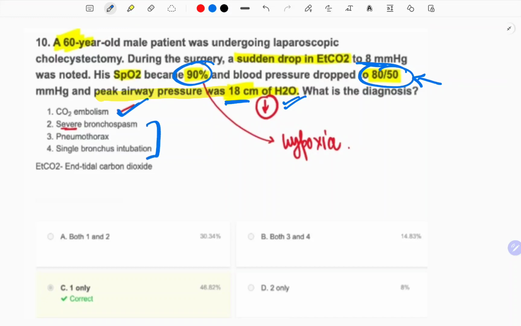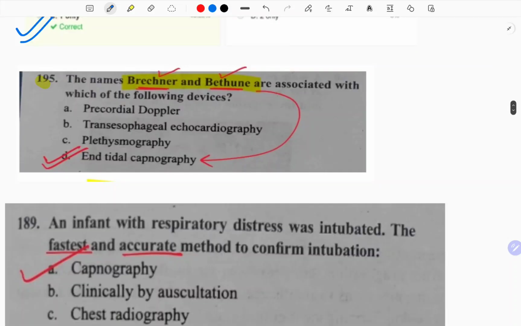But in the others, your peak airway pressure does not reduce. It is only in the embolism where your peak airway pressure reduces. So the only answer is 1, not 2, not in severe bronchospasm. And also in severe bronchospasm, you do not note such a peak fall. What you note is the shark fin capnograph. I hope you might be remembering.